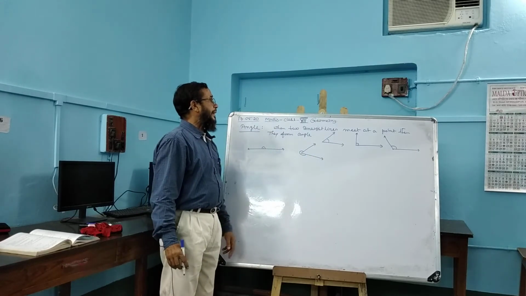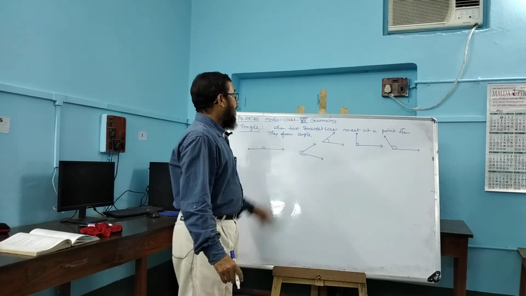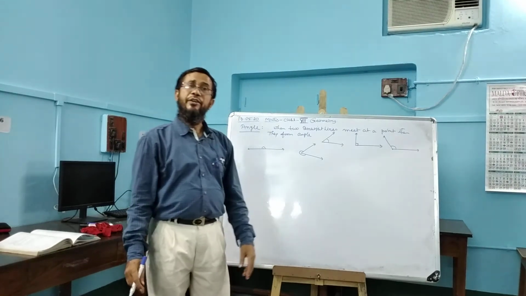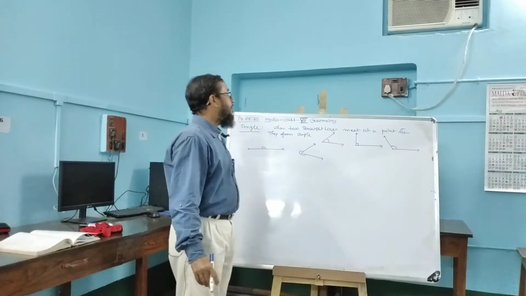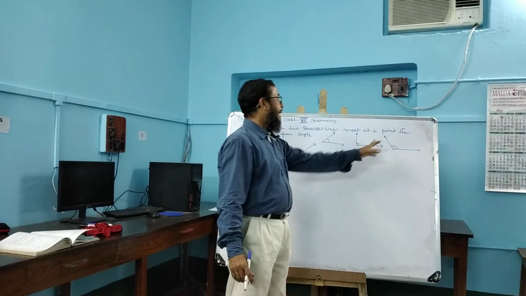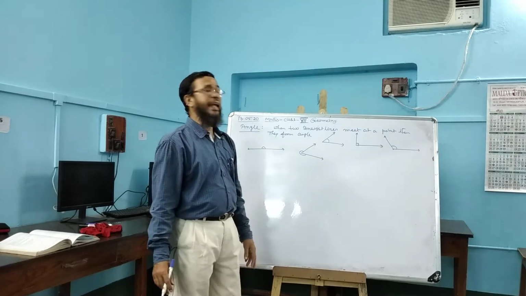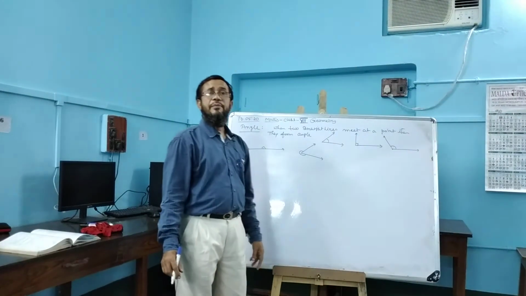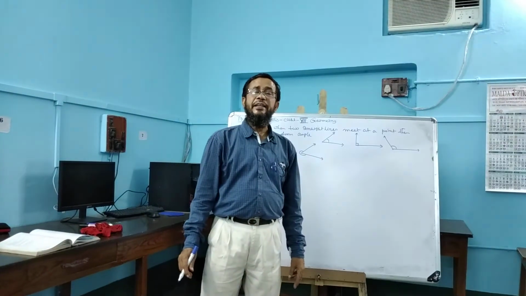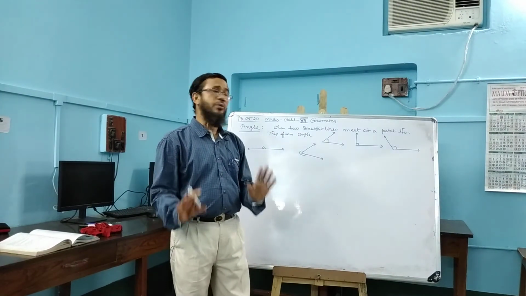Some examples are taken. All these angles having different names are already known to us. Again I am repeating. When two lines meet at a point, then they form angles. All these two lines meet at a point and form different angles. Angles are measured by degree, minutes and second. Degree, minutes and second are also known to us.